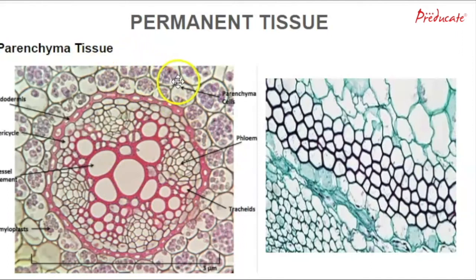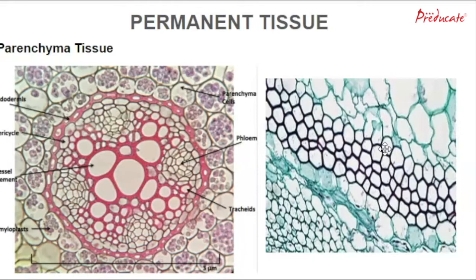When we see these cells under the microscope, this kind of structure is visible. Parenchyma cells are living cells. These are usually loosely packed, so they have spaces between them. This tissue provides support to plants and also stores food. In some situations, it contains chlorophyll and performs photosynthesis.